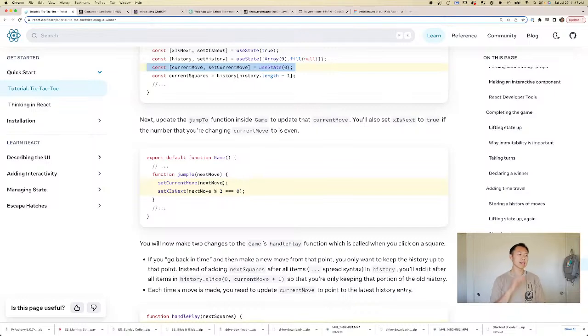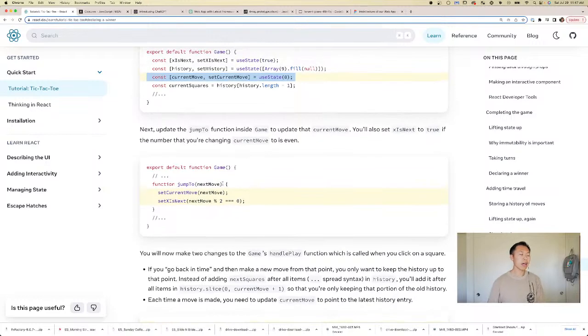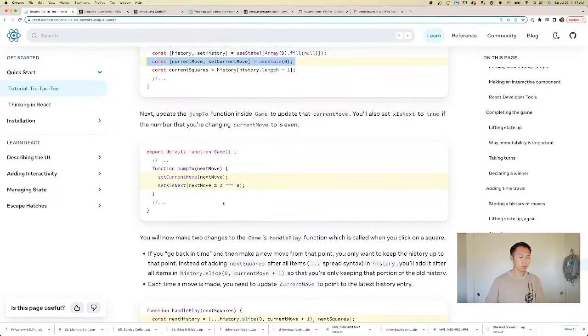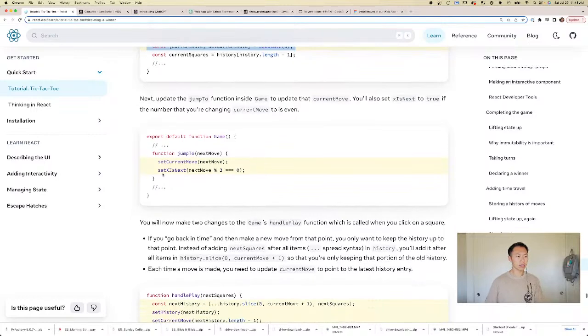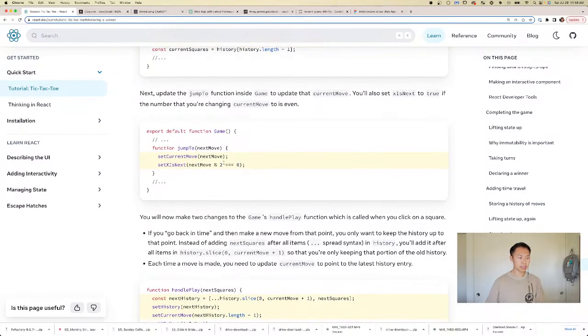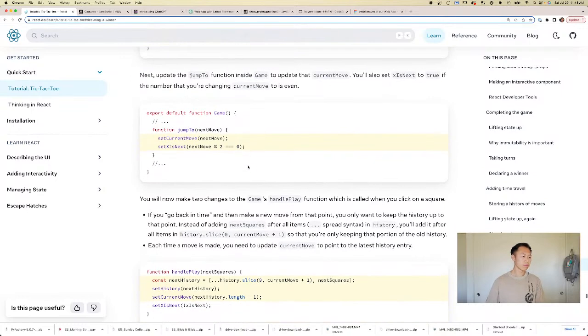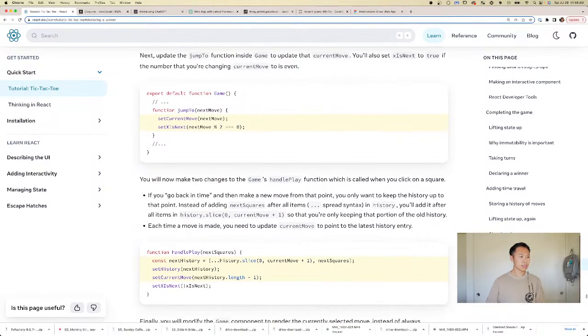That kind of makes sense, because if you start off with X, then every other move it becomes X. So you need to basically figure out if it's X or O, right? So this will give you if it's X or O. So X is every other move, every odd move basically, or every even move. Okay, so this is explaining that we need, okay.